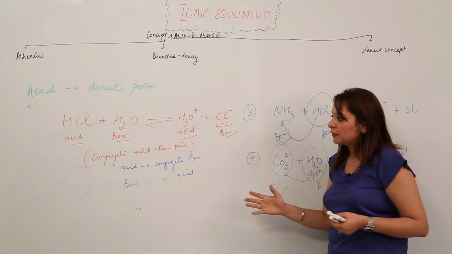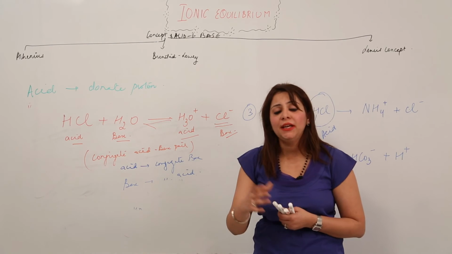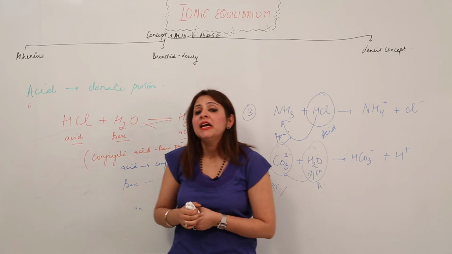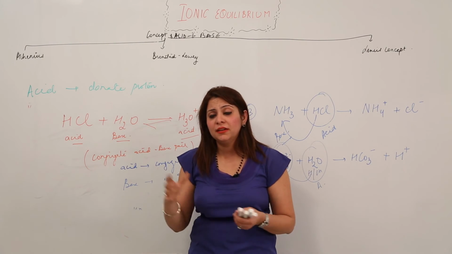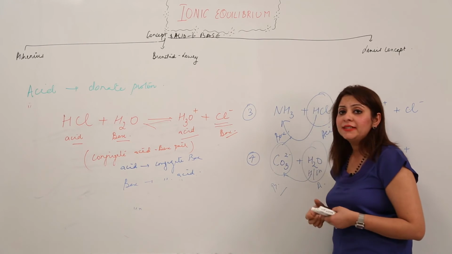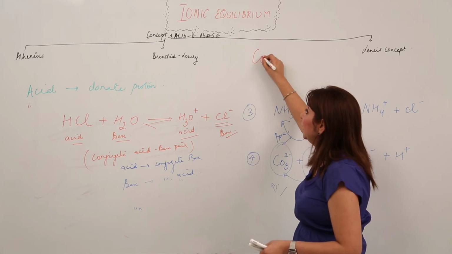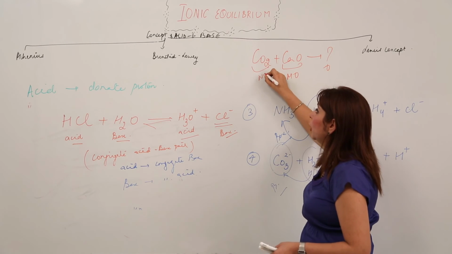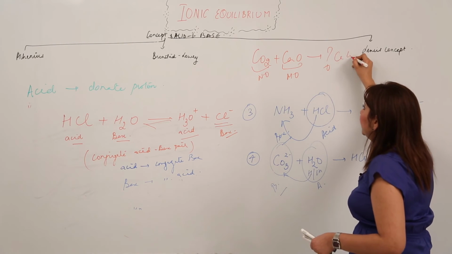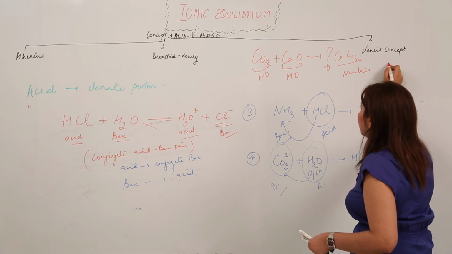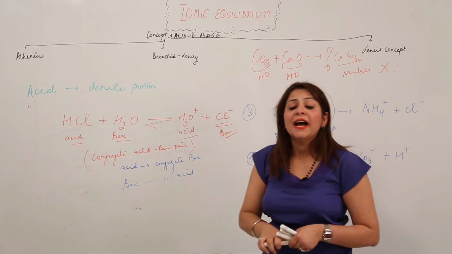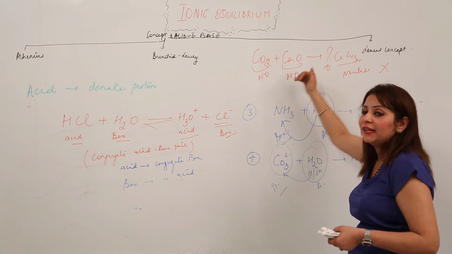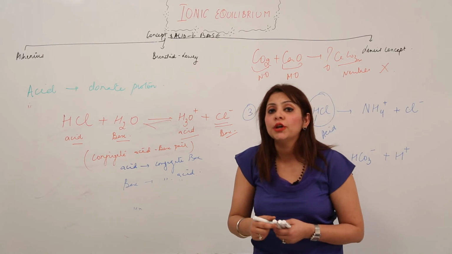So they succeeded in explaining many phenomena, but there was still a limitation to it. He explained why NH3 can combine with HCl, but he was not able to explain why this kind of reaction takes place. That means when a metal oxide reacts with a non-metal oxide, it forms CaCO3, and it is a neutralization reaction. It failed to explain how this reaction actually occurs. So the concept failed in explaining this kind of reaction, that is, the reaction between an acid and a base to form a salt and water.